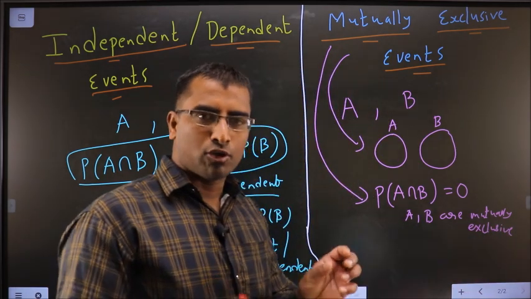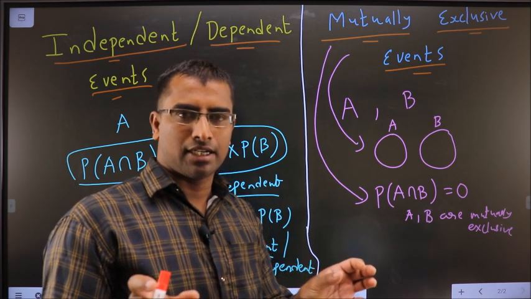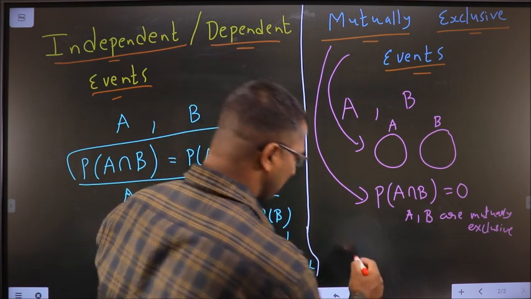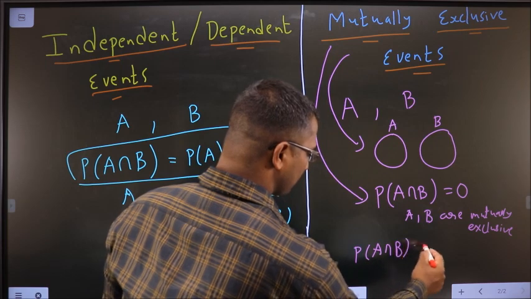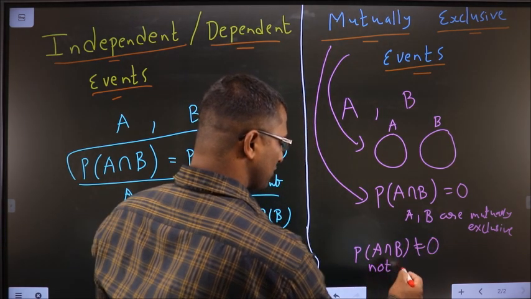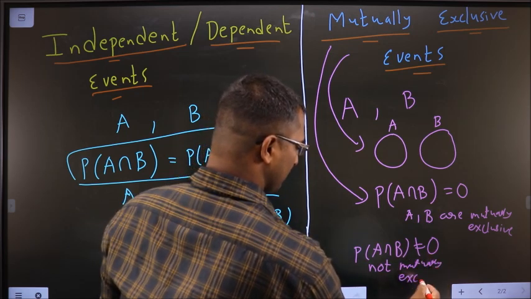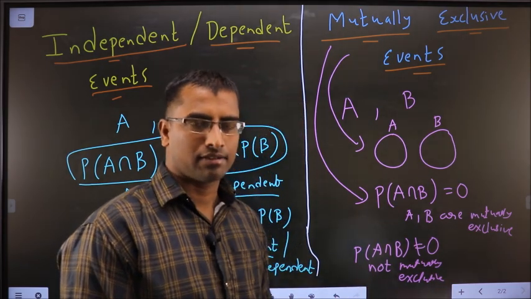Okay. No part should be present common between the two. In that case, I can call them mutually exclusive. If P of A intersection B is not equal to 0, in that case they are not mutually exclusive. Clear with the condition? Okay.